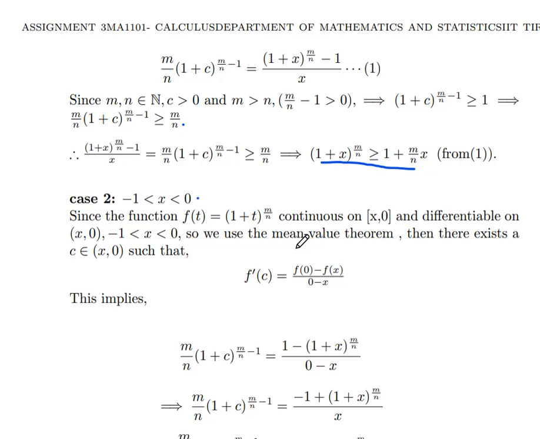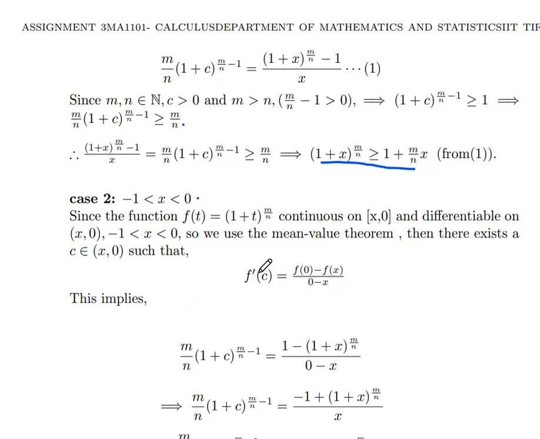So we use the mean value theorem. Since the function is continuous on the closed interval and differentiable on the open interval, we use the mean value theorem. There exists c belonging to (x, 0) such that f'(c) = (f(0) - f(x))/(0 - x).